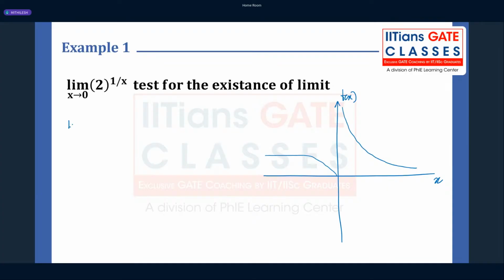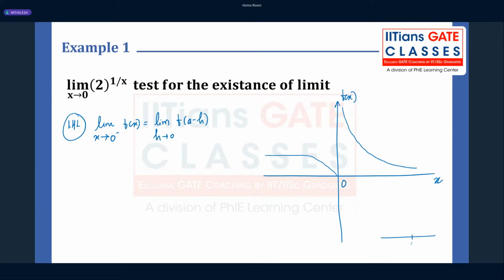The left hand limit is limit x tends to 0 from the negative side of f of x. We can also write it as limit h tends to 0 of f of a minus h, where h is a point.